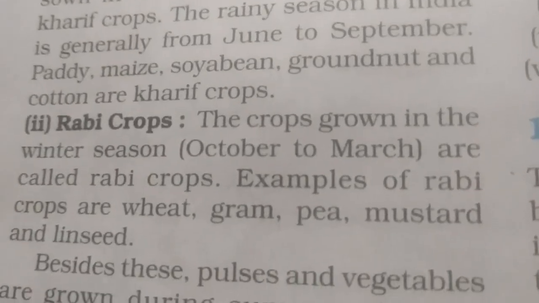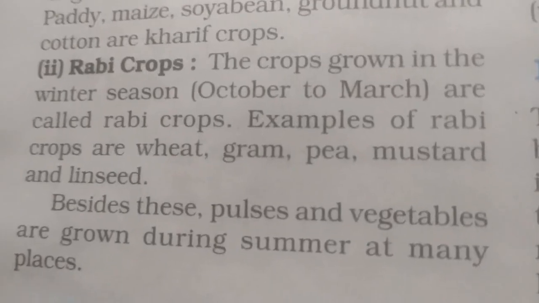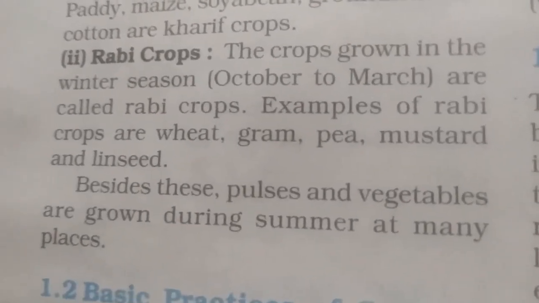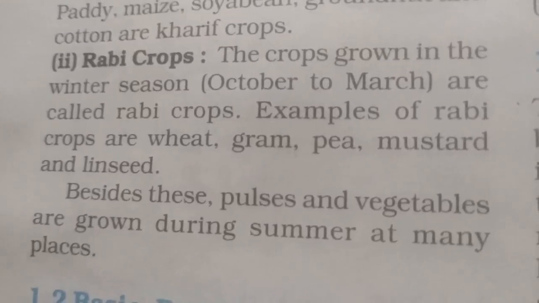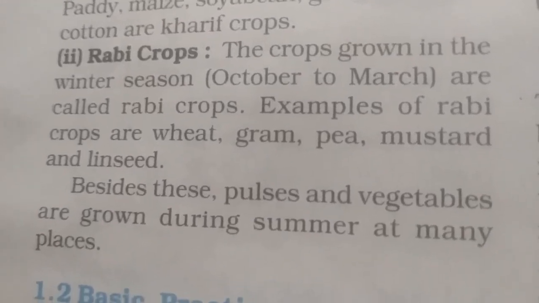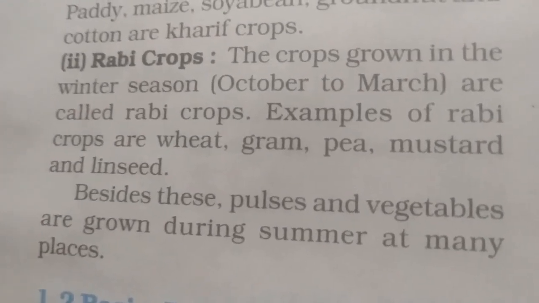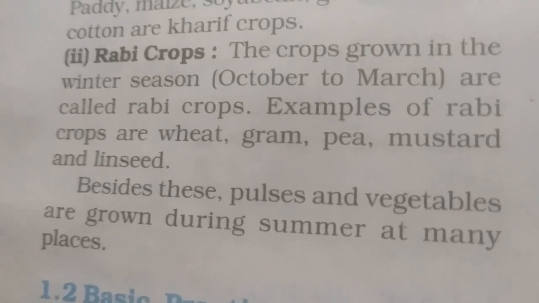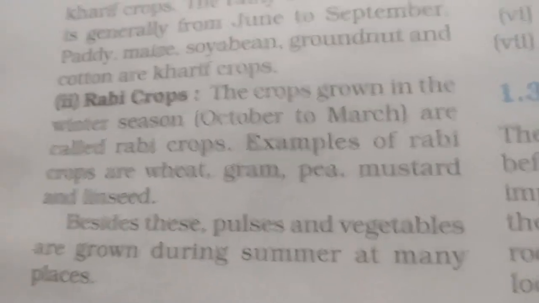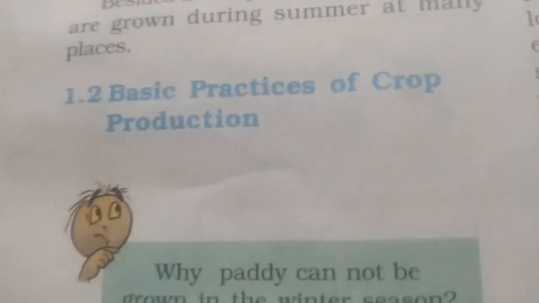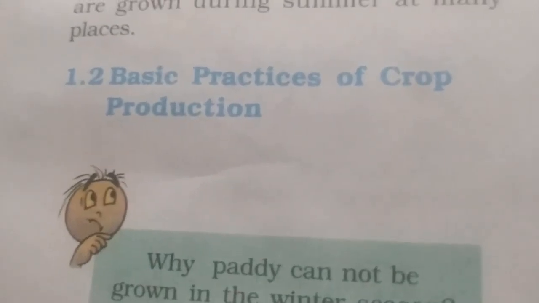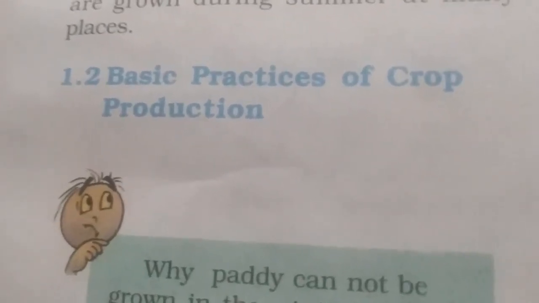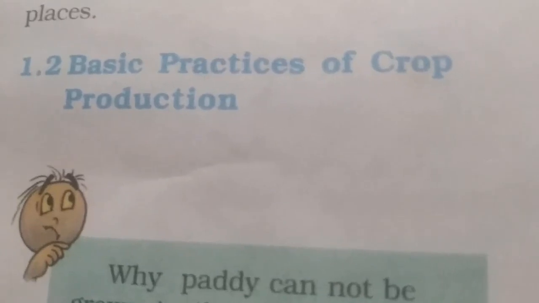And in the summer season, certain vegetables and pulses are also cultivated. Besides these, pulses and vegetables are grown during the summer at many places. So that is about the cropping pattern in our country. Is it clear to all of you, that there are two types of cropping patterns, Kharif and Rabi crops? Now we can go to the next topic, the basic practices of crop production.